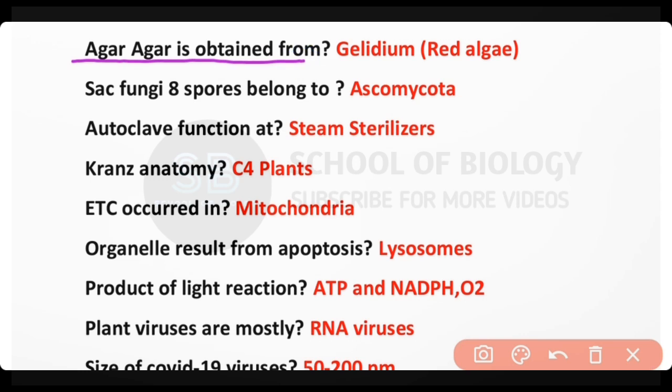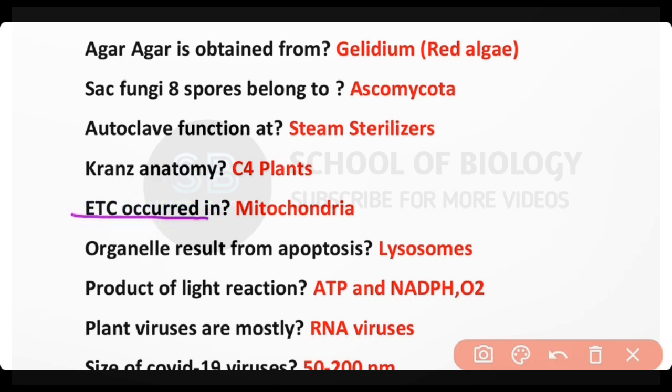Agar-agar is obtained from Gelidium, that is red algae. Sac fungi having 8 spores belong to Ascomycota. Autoclave functions as a steam sterilizer used to kill microbes. Kranz anatomy is present in C4 plants.